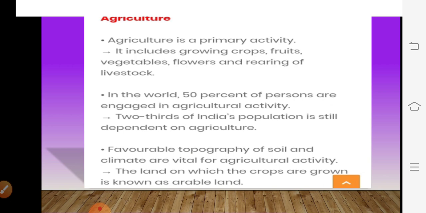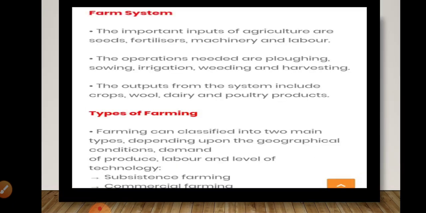I hope the concept is clear. Next, farm system. Just now you understood about agriculture. Next term is farm system. What is farm system? What is the importance of a farm system? The important inputs of agriculture are seeds, fertilizers, machineries and labor. Without these, agriculture is not done. The operations needed are ploughing, sowing, irrigation, weeding and harvesting.